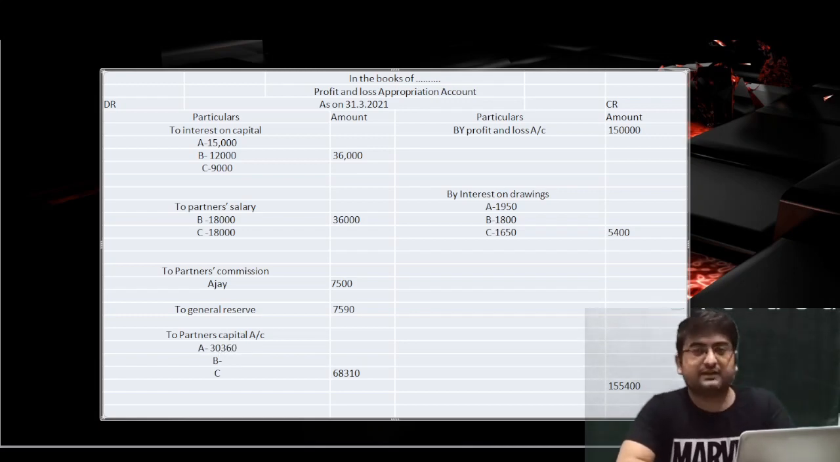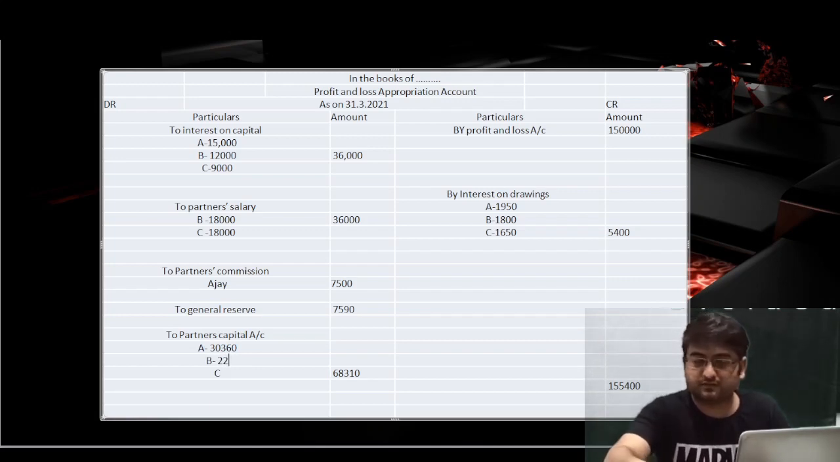Now in case of B, find out the 30% of 75,900. Post in case of B as well. 22,000 rupees. What was the amount? Let me check. 22,000 rupees, 770. Now post in case of C as well.